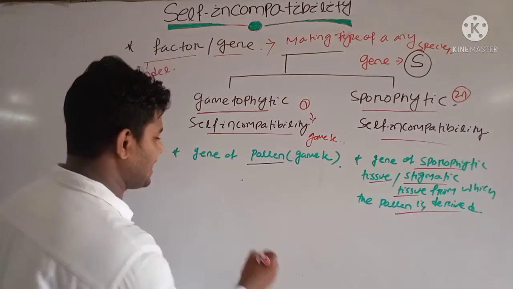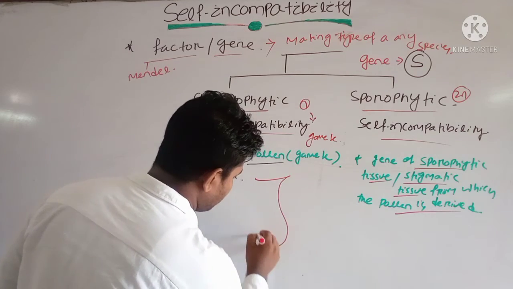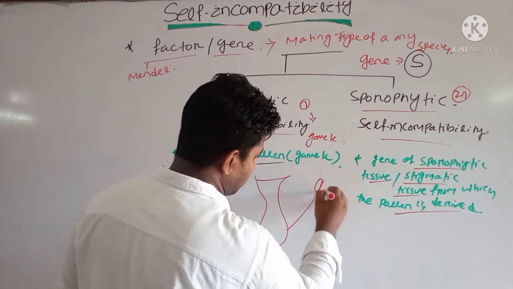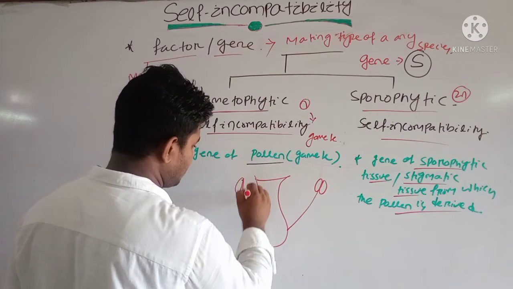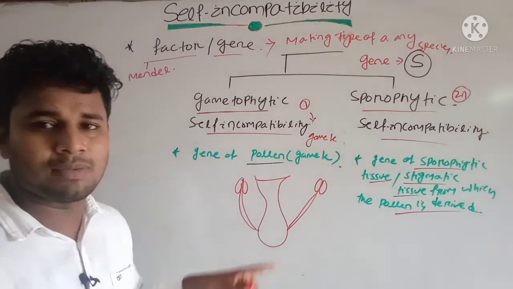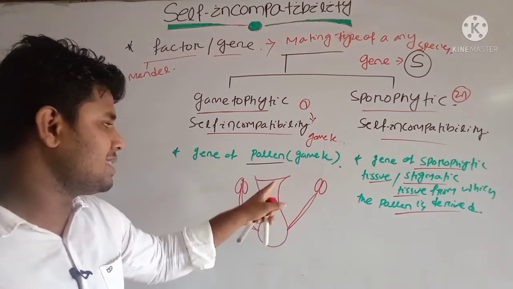Let us draw a diagram to understand that. Suppose this is the carpel here, and these are the stamens present here. There is a possibility of self-pollination here, because it is similar in structure and the pollen is coming onto the stigma surface.